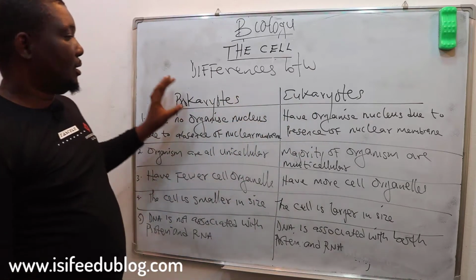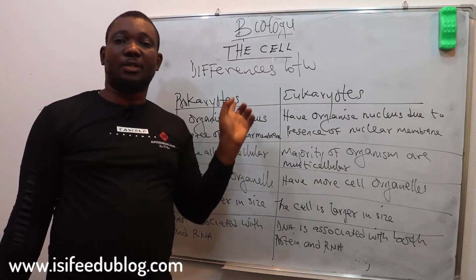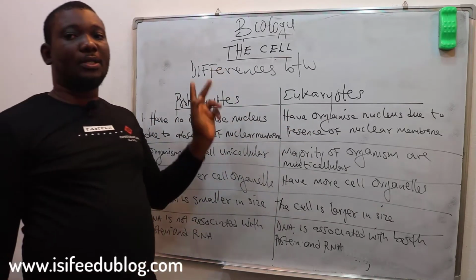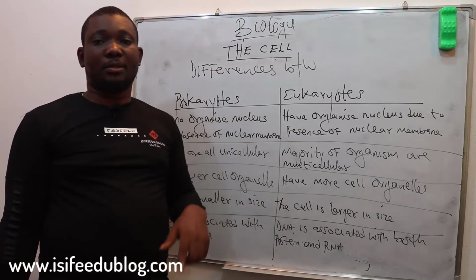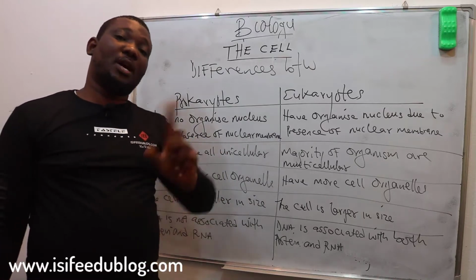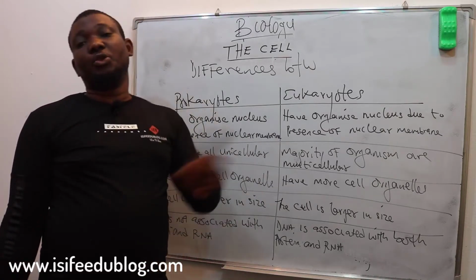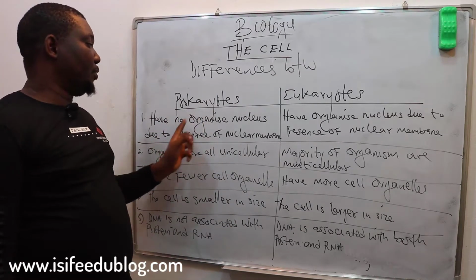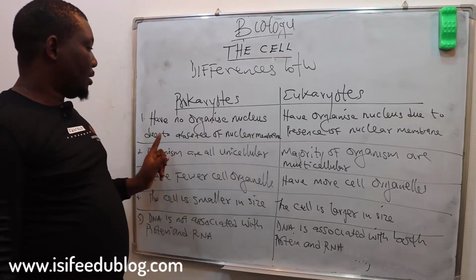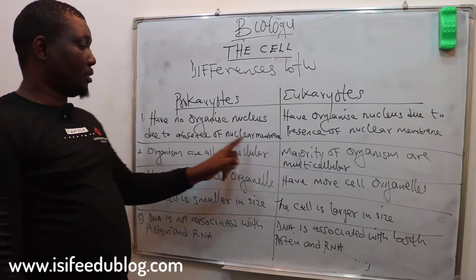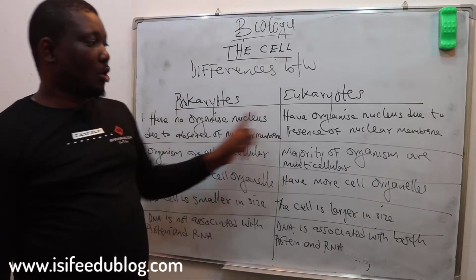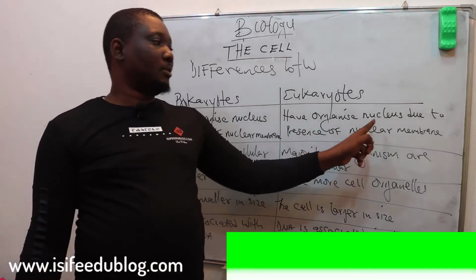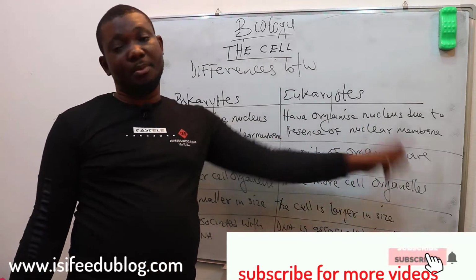All right. From the definition of the two terms, prokaryotes and eukaryotes: prokaryotes are those cells without an organized nucleus due to absence of nuclear membrane. So it means that prokaryotes have no organized nucleus. And why? Because of no nuclear membrane. Comparing both, eukaryotes have an organized nucleus due to presence of nuclear membrane.